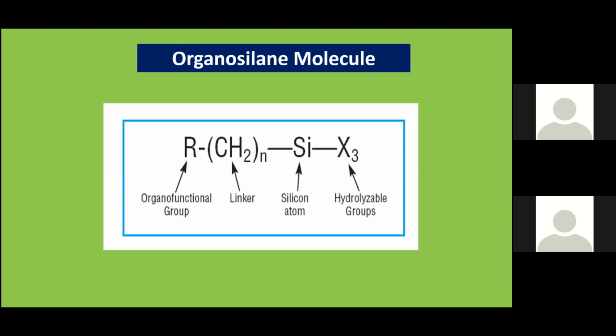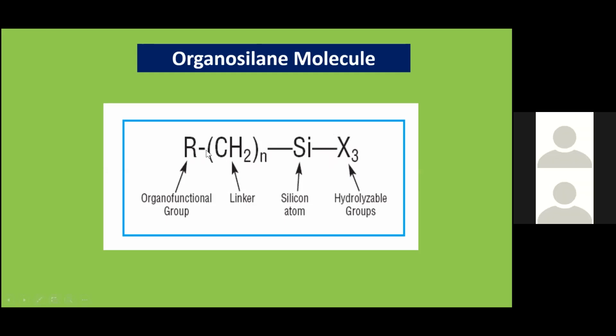Now, before I discuss how nanotechnology helps, I want to give you a brief on organosilane chemistry. Organosilane is a bifunctional molecule. It has an X3, which is a reactive or hydrolyzable group, and this is an organic group. The silicon bond is a relatively strong bond. This X group is very easily reactive to water. So this molecule